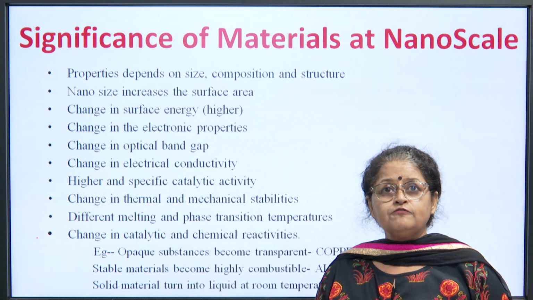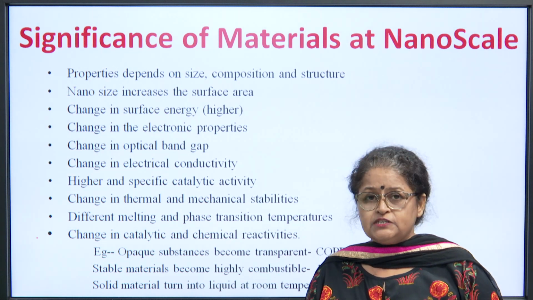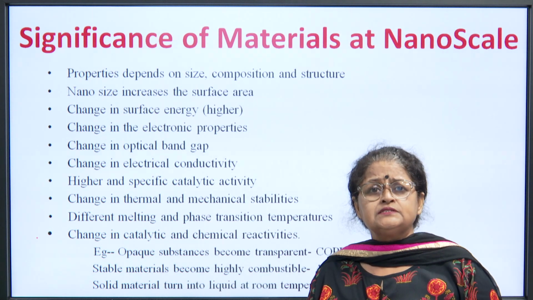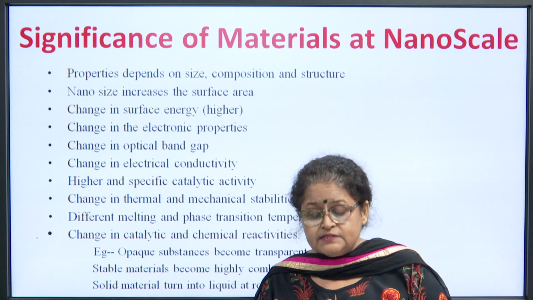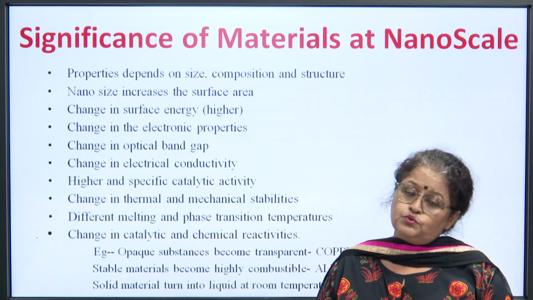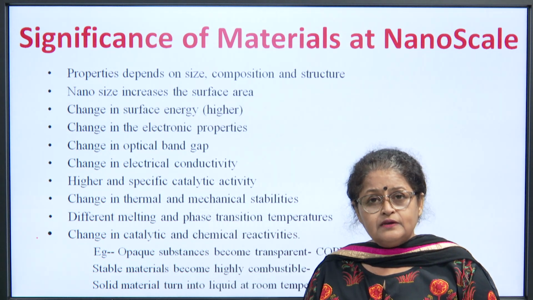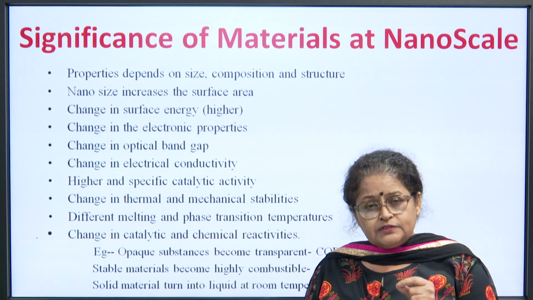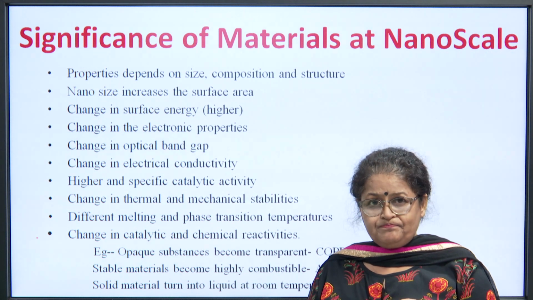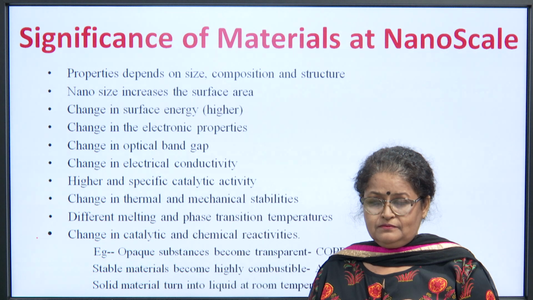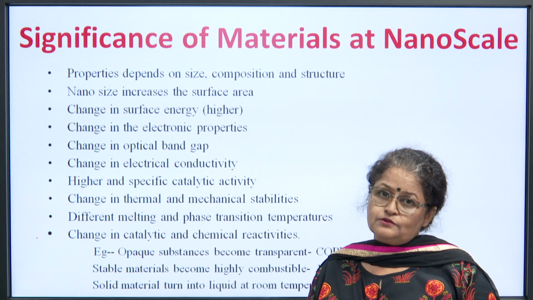So, significance of materials at nanoscale. When a material is taken at a nanoscale, what is its significance? How does it change in its various properties? The properties depend on the size, composition and the structure, we all know that, of a material. Nano size increases the surface area. Why? Just imagine, 10 to the power minus 9 we are going to talk of. 1 gram of any material can have such a large surface area when taken at a nanoscale.